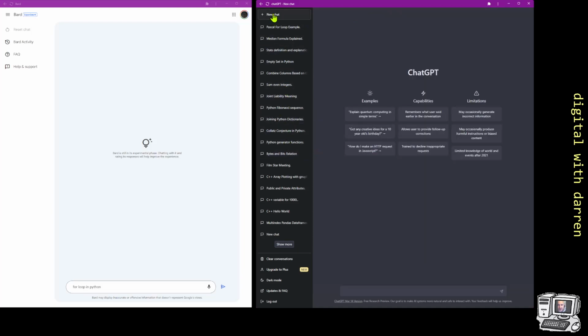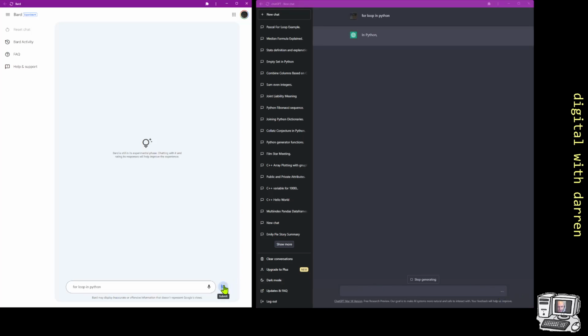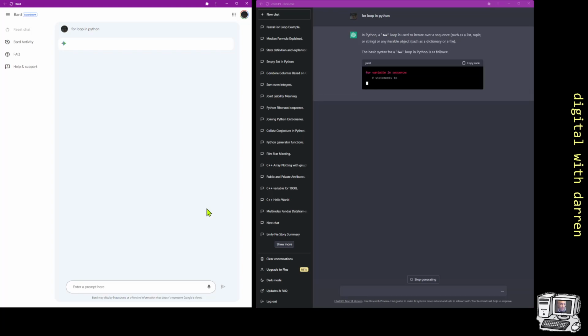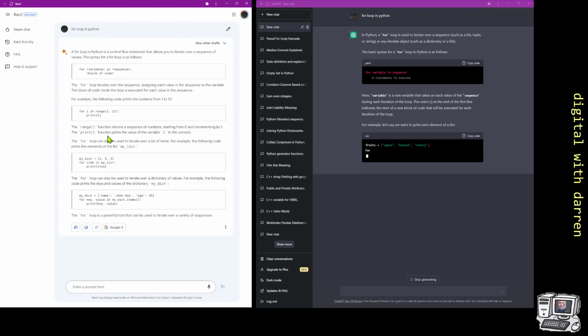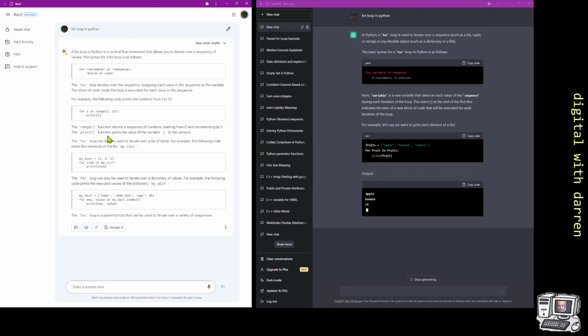And I'm going to start a new chat over there. In fact, I actually thought I had a new chat open, so a for loop in Python over here. So let's hit the run button again, run and run. So now they're both equal in new conversations, and let's see what happens. ChatGPT starts writing first. It doesn't mean that, and here we see that Google Bard has actually finished first by what looks like quite a way.